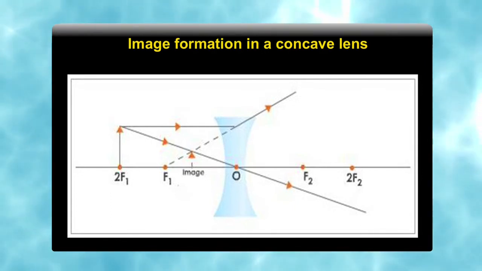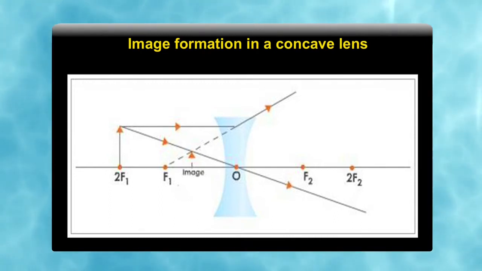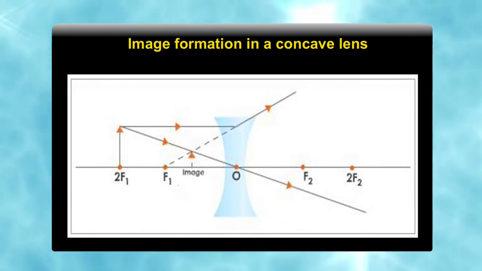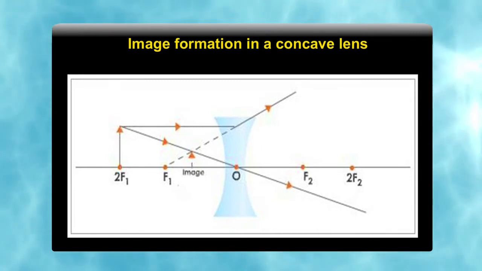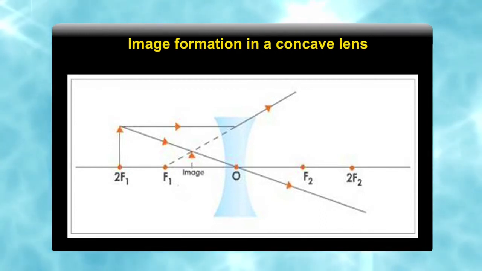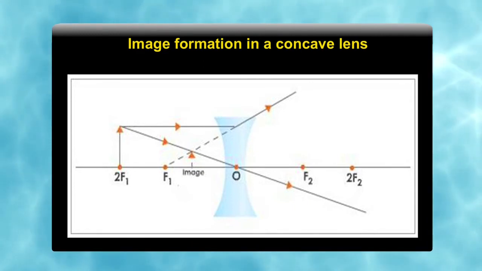So, where does the image formation take place? Image formation takes place on the same side of the object. Now, we extend these rays on the same side and we find that these two extended rays meet at a point and the image is formed. In this case, the image formed is virtual, it is smaller than the object, and it is on the same side where the object is placed. Now, we see refraction through a prism.